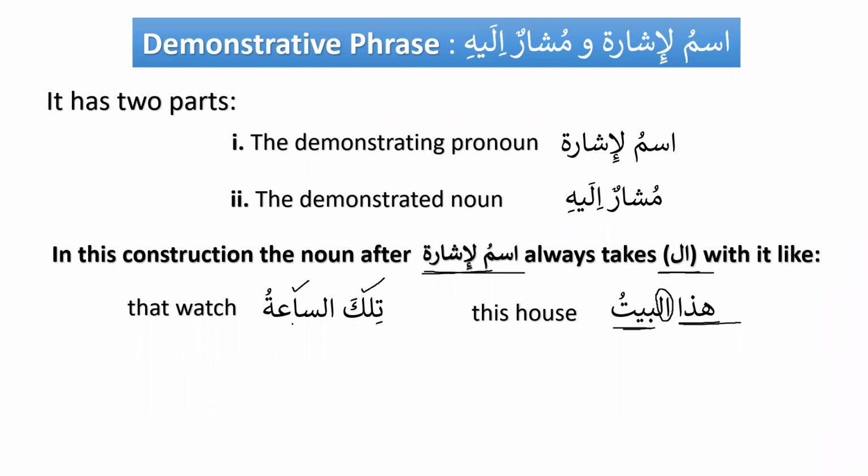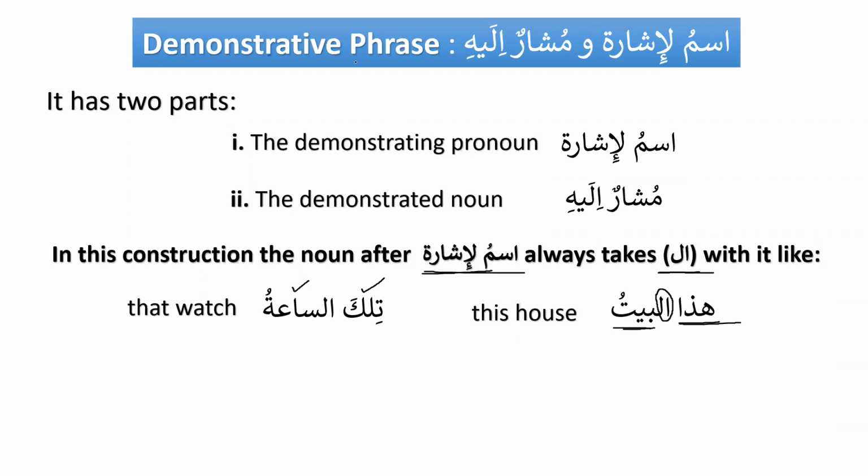Now I have a question here. When you say this house and that watch, is the meaning clear? Is it clear what I'm trying to say? Or are you waiting for me to say something more so that the meaning becomes clear? Excellent. When I say hadha al-baytu and tilka as-sa'atu, this house and that watch, the meaning is not clear.